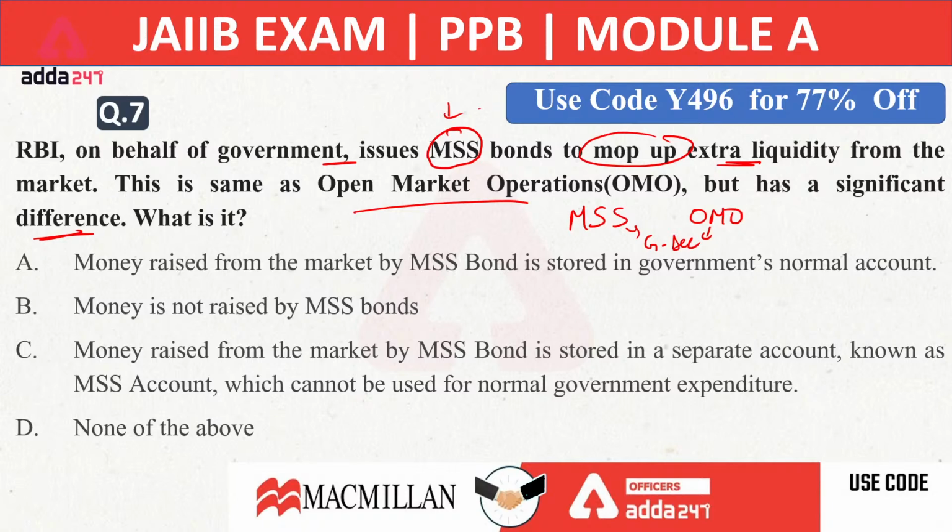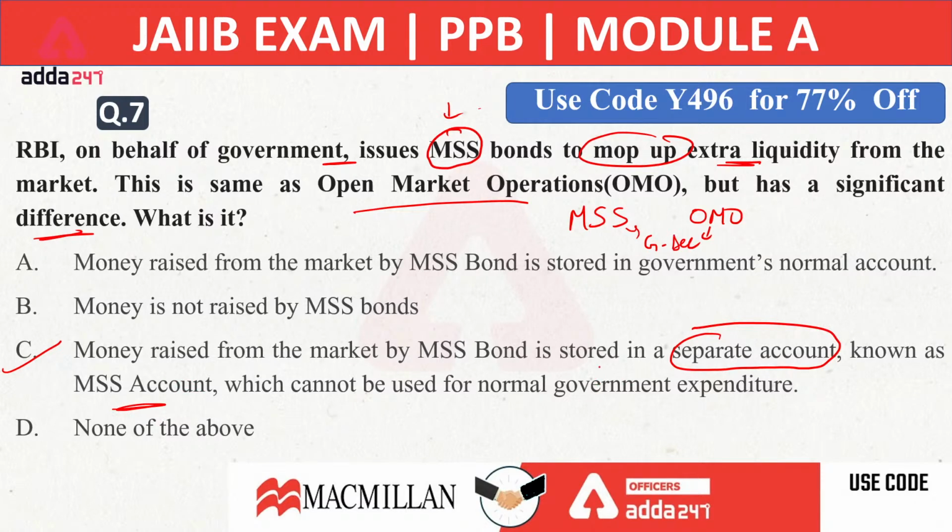MSS and open market operation both are indirect instruments of monetary policy, in which Reserve Bank of India sells and purchases government securities to maintain liquidity of the market on behalf of Government of India. The right answer here will be C option. What is the difference between MSS and OMO? The money which we are raising by the MSS bond from the market will have to be maintained in a separate account of Government of India, which is known as MSS account. But nothing like this happens in the open market operation.